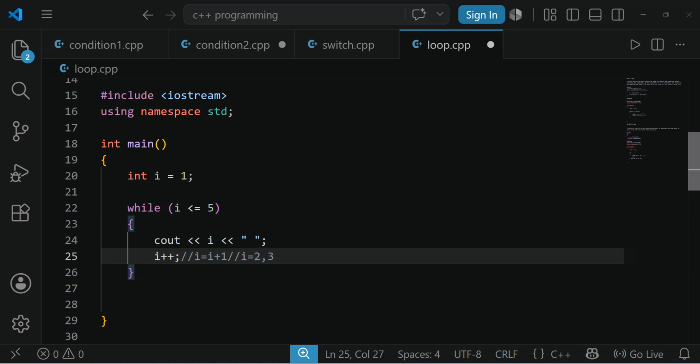Now this time i value will be 3. Again, it will check 3 is less than or equals to 5. Next 4, next 5. When it has incremented to 6, it will check the condition: 6 less than or equals to 5. It is not true. When 5 is there, 5 is not less than 5, but 5 is equal to 5. The two conditions have to be checked, and if any one of them is correct, then it will be true. Now 6 is not less than 5 and not equal to 5. Ultimately the condition has failed.